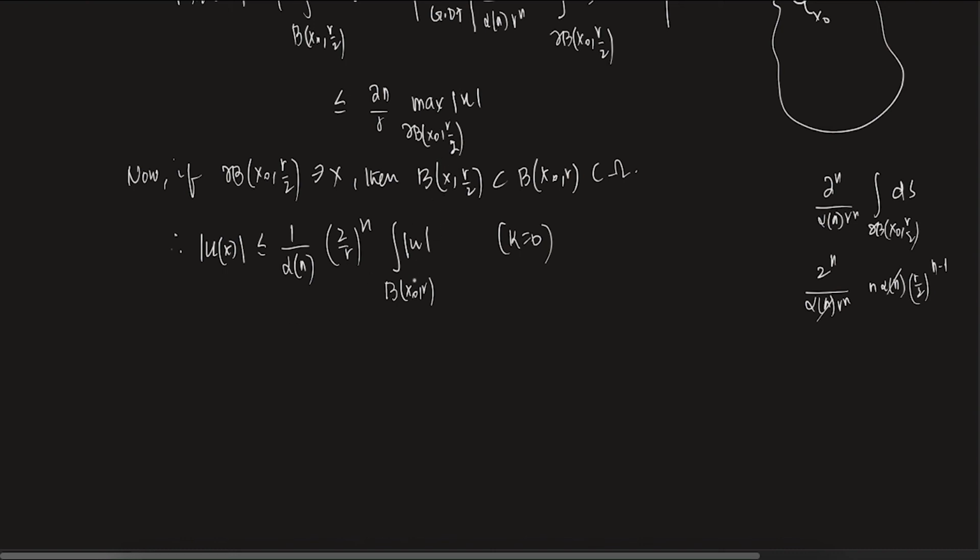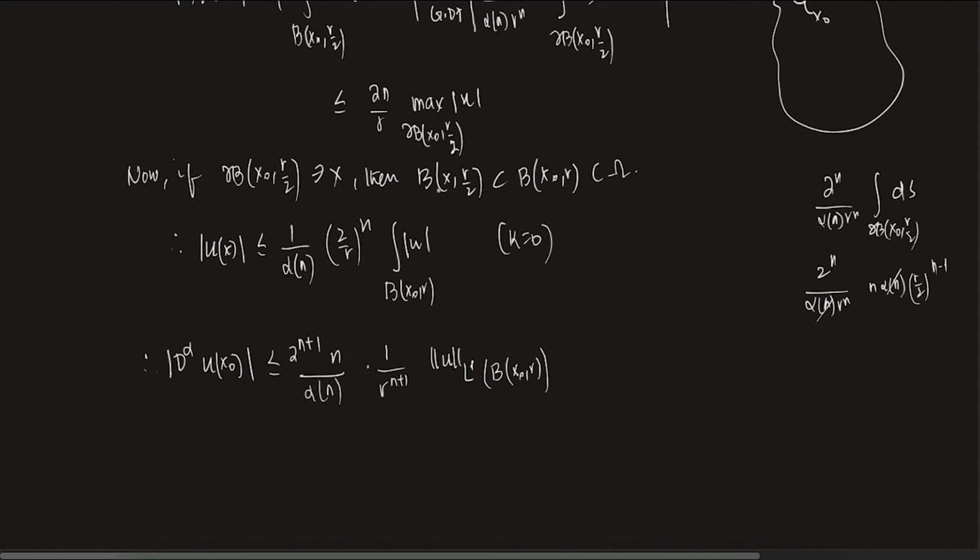So once this is true, you combine the earlier property with this property. Once we combine these two, we get mod D alpha of u at the point x naught is less than or equal to n plus 1 times n by alpha n times 1 by r to the power n plus 1 times the L1 norm of u over B(x naught, r). Clear? Okay.